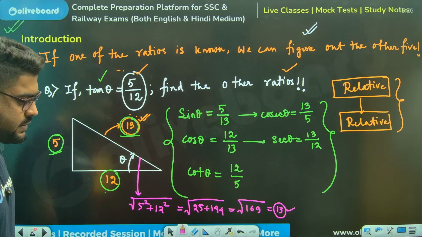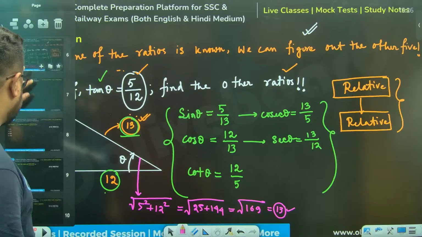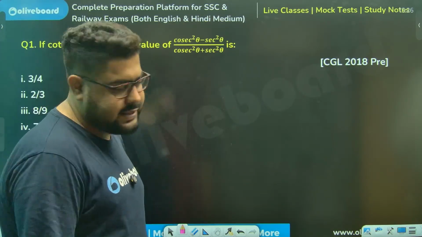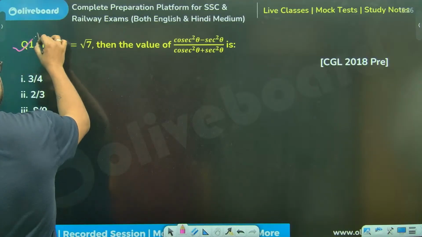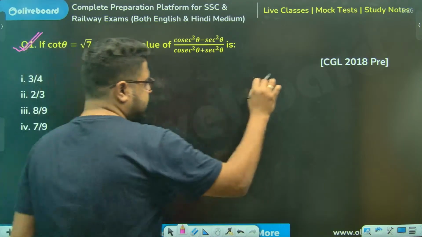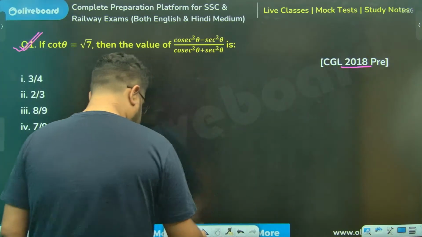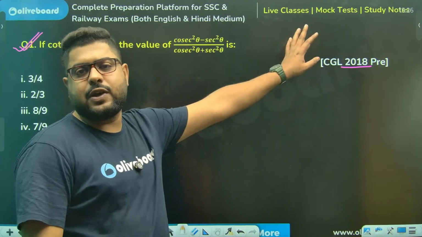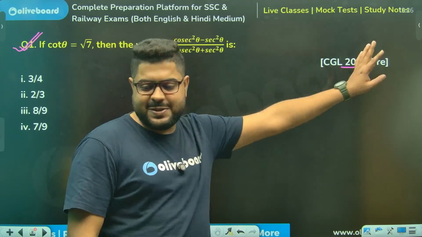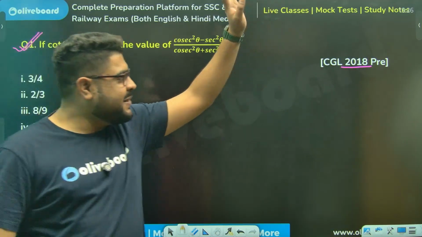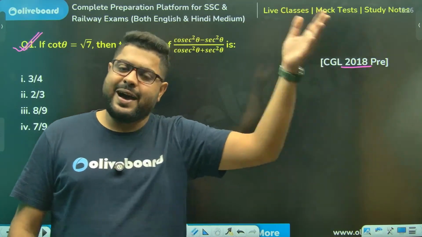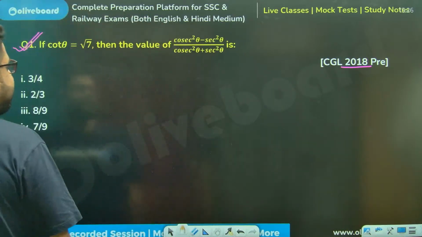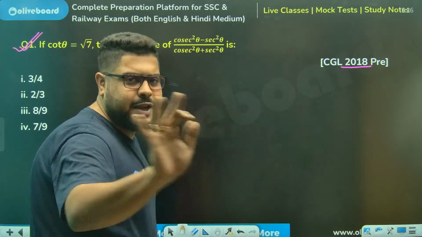Now, let me go into a few questions, a couple of questions. Balraj, please let me know once. एक बार हाँ या ना. CGL 2018. Again, just to give you the authenticity, there is no brand to this question. You will see a similar question asked in this year's CGL 25 as well. CGL 25 में भी मिलेगा. First things first, don't do anything.